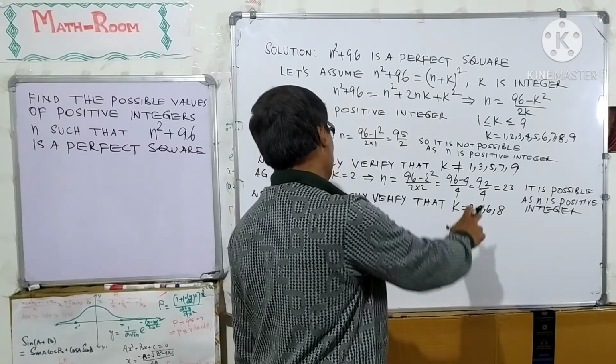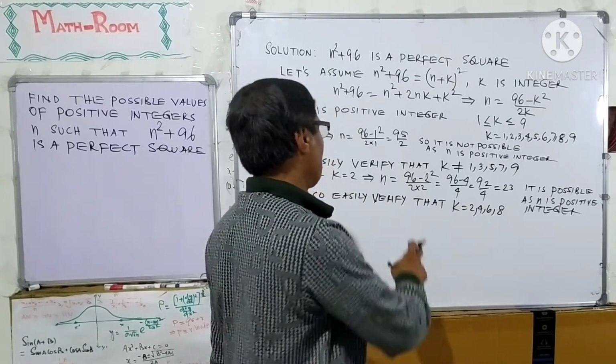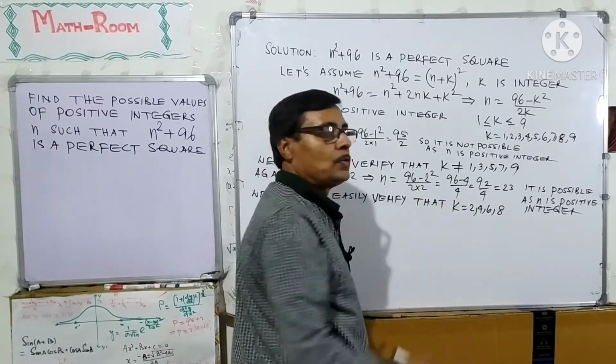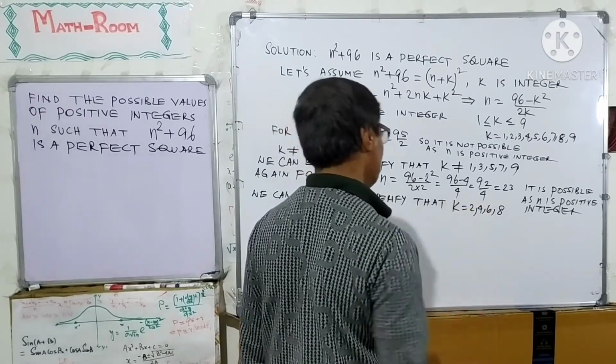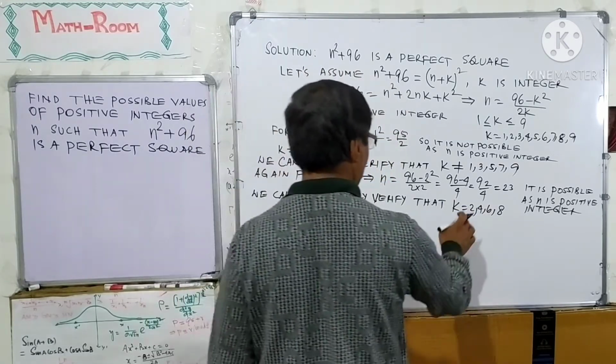It can be easily verified. So, k equal to 2, 4, 6, 8 are possible.